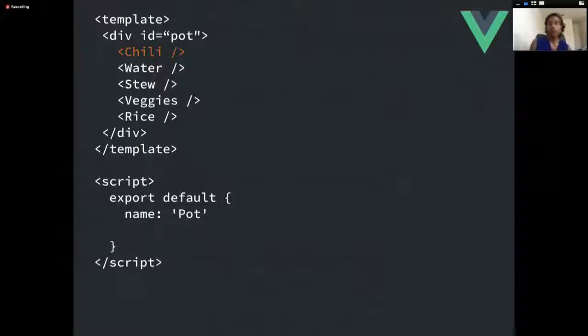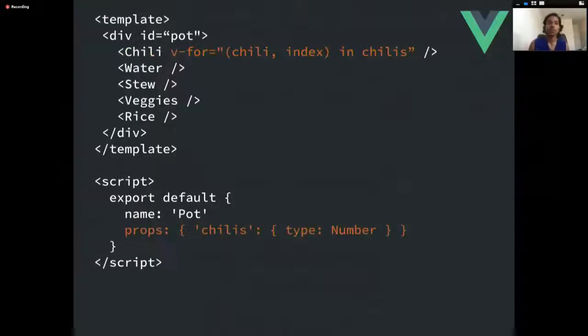And so in Vue, you could do the same. It's a bit different, but it's a similar idea of an iterator. Here we're using a Vue binding, so it's a v-for. And the v-for allows you to, again, iterate through the number of chilies. As you can see below, there's the props and it tells you the type. And so instead of having to create an array, you can directly use that number to iterate through.